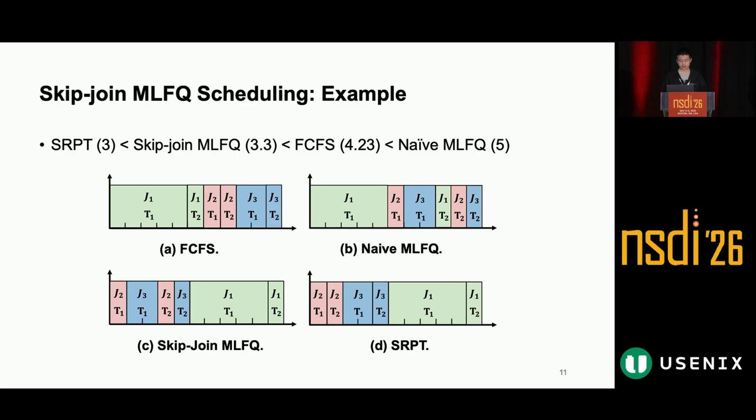The key difference is that skip-join MLFQ recognizes that the first job has a long prefill time and places it into a lower priority queue directly. This allows shorter jobs to run earlier, so skip-join MLFQ approximates SRPT without knowing the output length in advance.